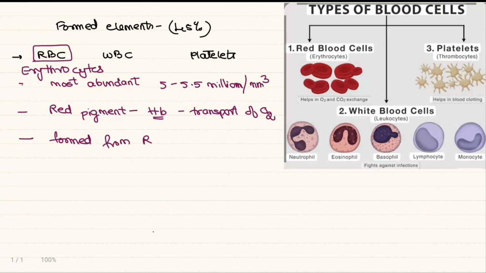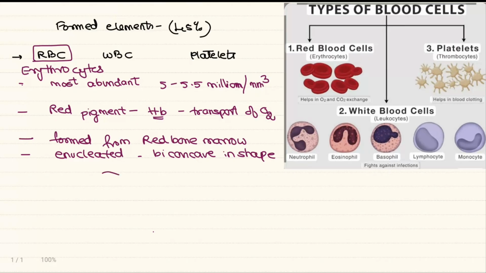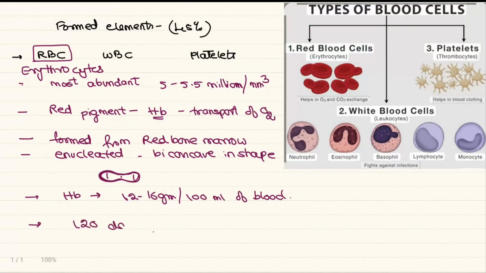The RBC is produced from the red bone marrow present in the bones. RBC is enucleated, that is, the nucleus is absent. It is biconcave in shape, disc-like, where the sides are thicker and the center part is comparatively thin. Coming back to hemoglobin, 100 ml of blood consists of 12 to 16 grams of hemoglobin in a healthy adult. The RBC has a limited lifespan of 120 days, and after this, the dead RBC reach the spleen where they are degraded. So the spleen is called the graveyard of RBC.